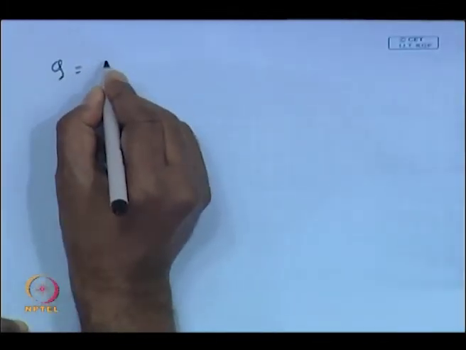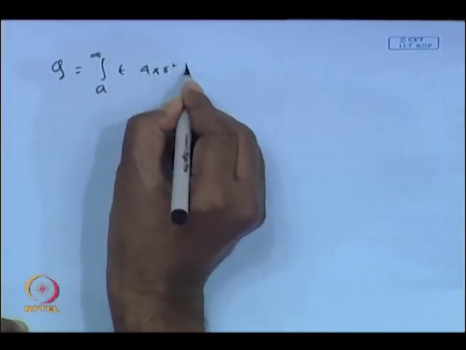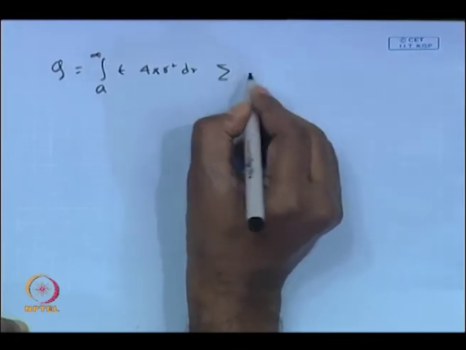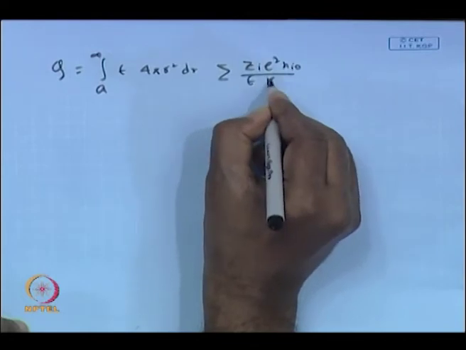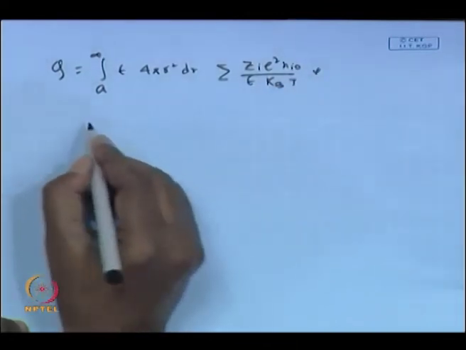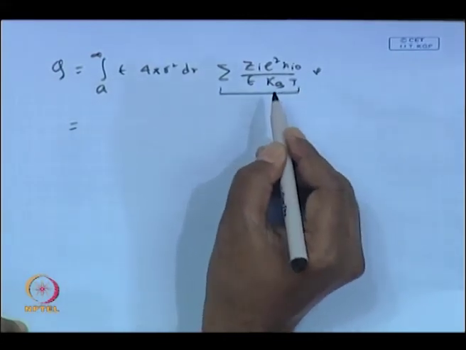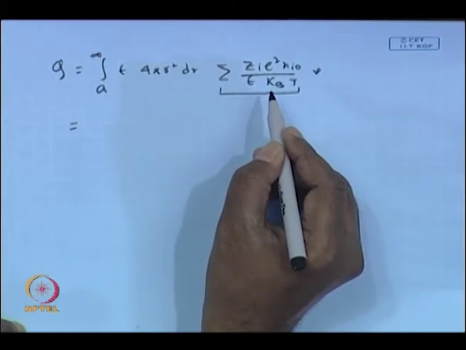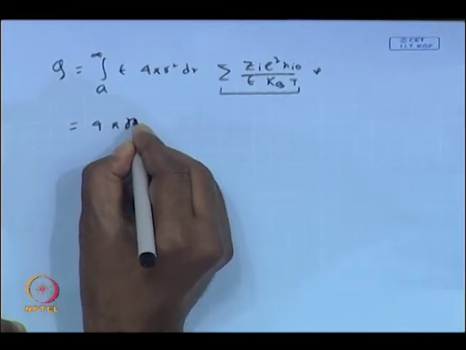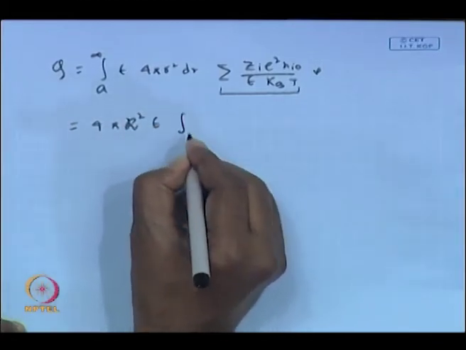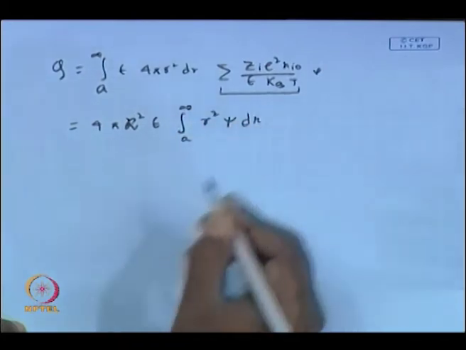Under that condition the whole equation becomes simplified, and this becomes the integral from a to infinity of epsilon 4 pi r square dr, summation of zi e square ni naught over epsilon kBT, times psi. Okay. And what is this? This is nothing but the inverse of Debye length square, kappa square. So, by definition, this becomes 4 pi kappa square epsilon, integration a to infinity r square psi dr.